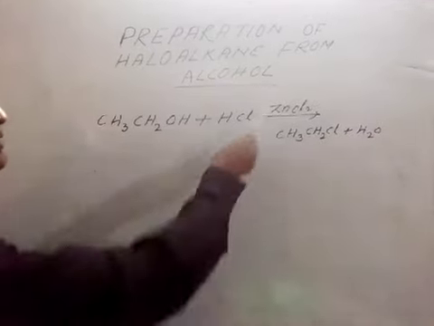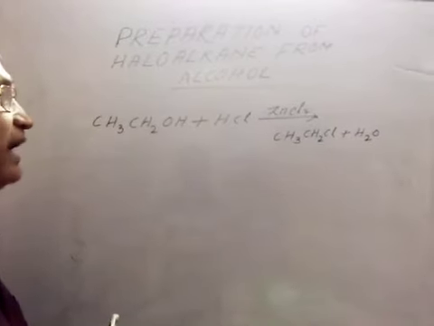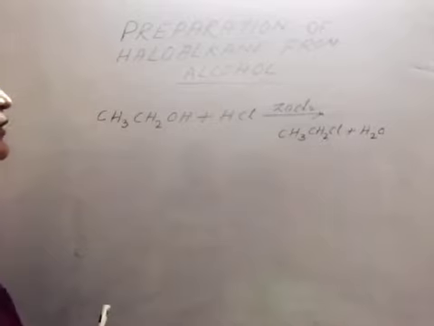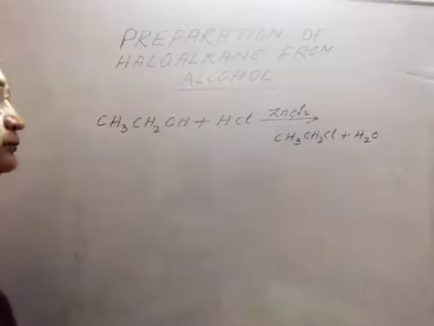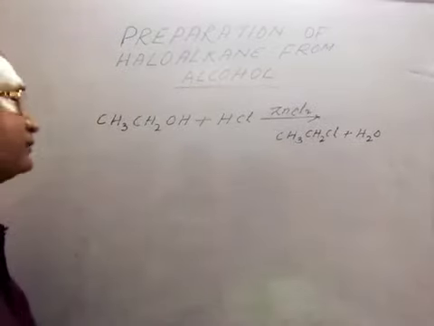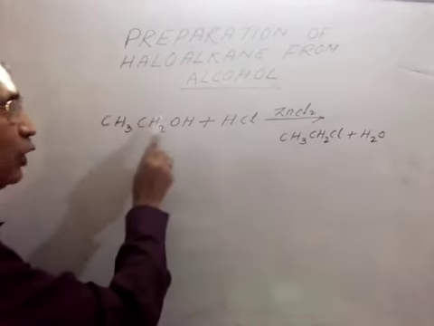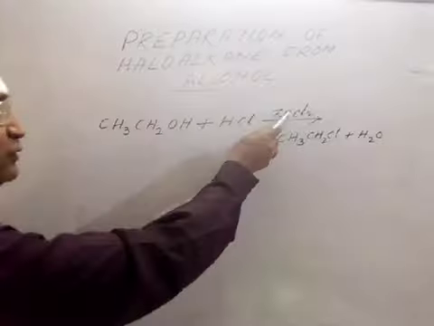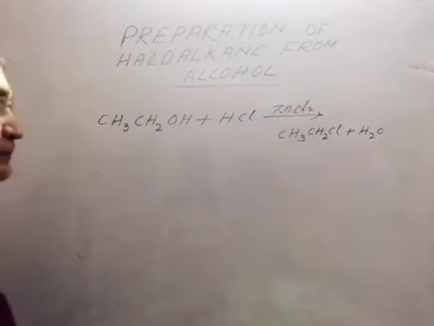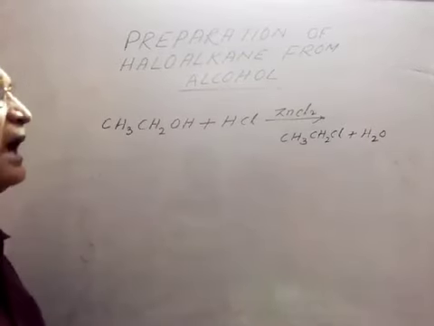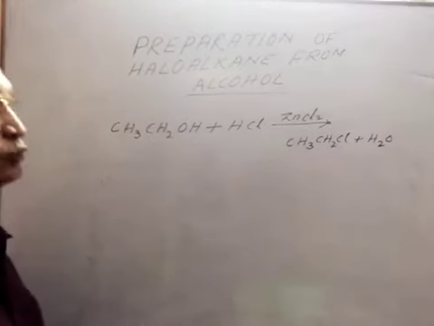Here ZnCl2 acts as catalyst as well as dehydrating agent. ZnCl2 acts as catalyst which helps us to break the bond between carbon and oxygen. In its presence the bond between carbon and oxygen will break easily. It acts as catalyst as well as our dehydrating agent.